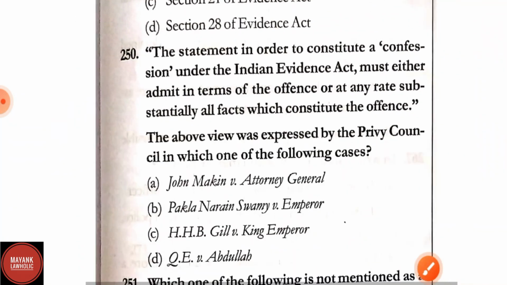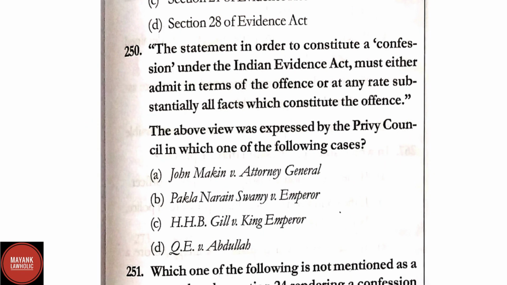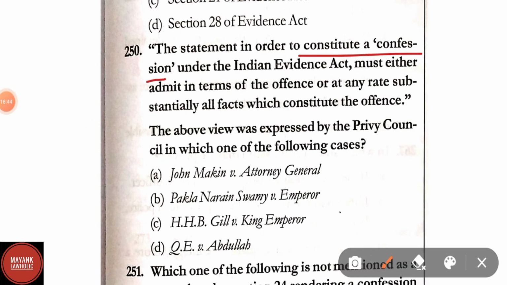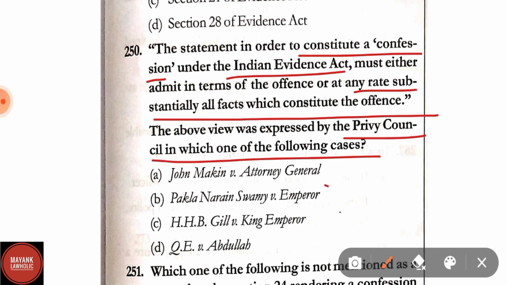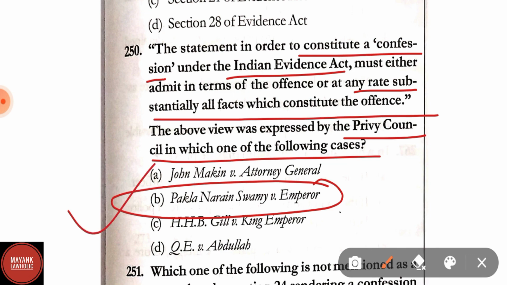Question number 250. The statement in order to constitute a confession under the Indian Evidence Act must either admit in terms of the offence or at any rate substantially all facts which constitute the offence. The above view was expressed by the Privy Council in which one of the following cases? Option A, John McCain versus Attorney General. Option B, Paklan Narayan Swamy versus Emperor. Option C, H.H.B. Gill versus King Emperor. And option D, Q.E. versus Abdullah. Here, correct answer is option B, that is Paklan Narayan Swamy versus Emperor.